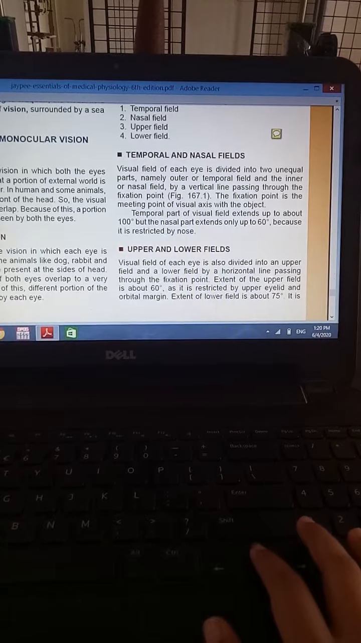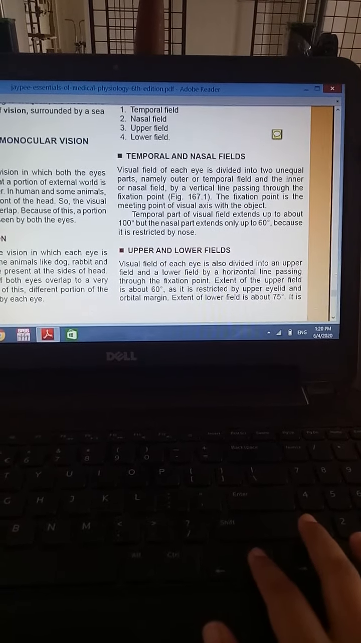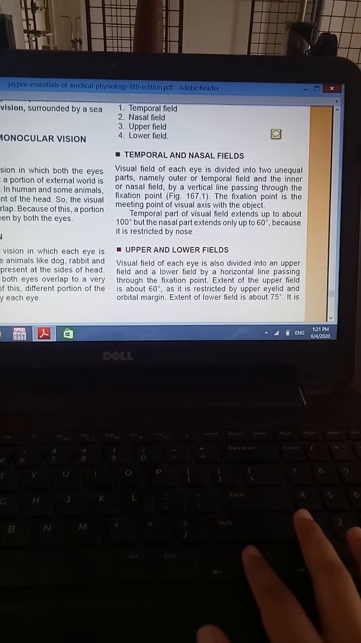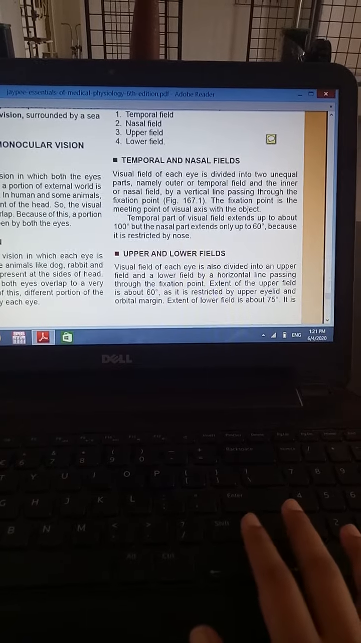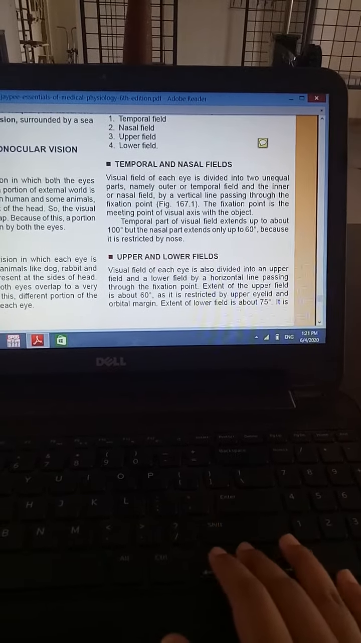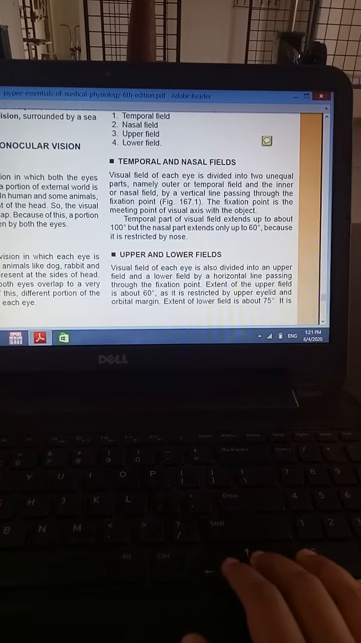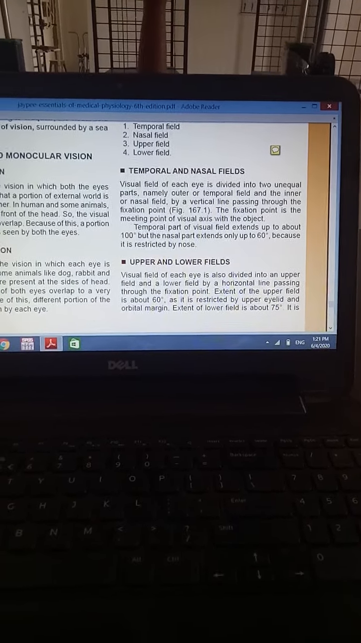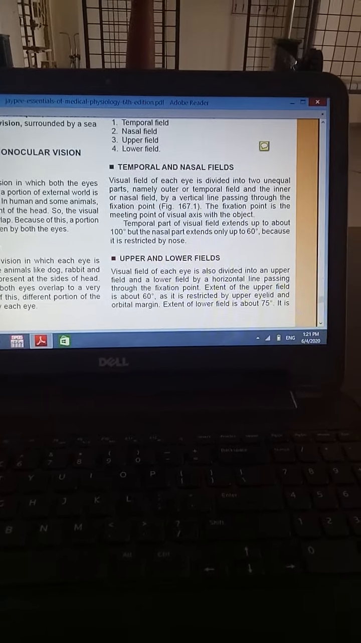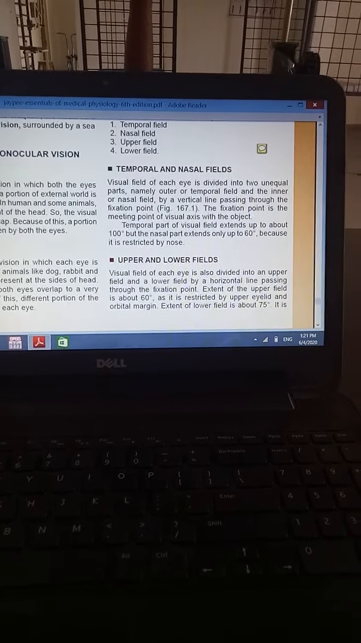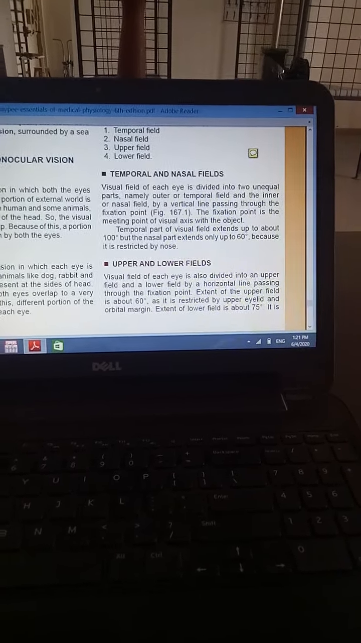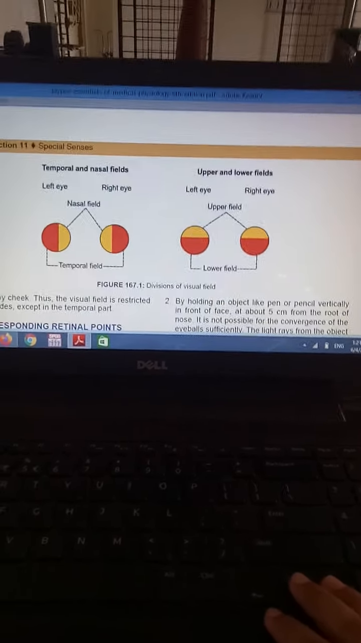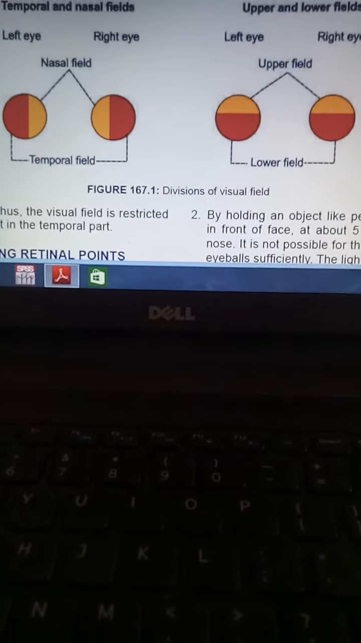What is the temporal and nasal field? The visual field of each eye is divided into two unequal parts. First is the outer or temporal part, and next is the inner or nasal part. So the temporal field is also known as the outer field, and the inner is also known as the nasal field, divided by a vertical line passing through the fixation point. The fixation point is the meeting point of the visual axis with the object. So here is the division of the visual field.